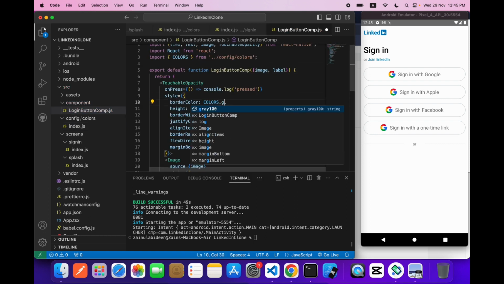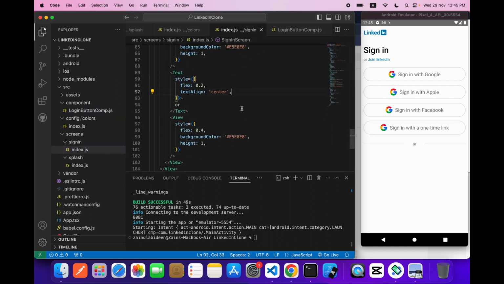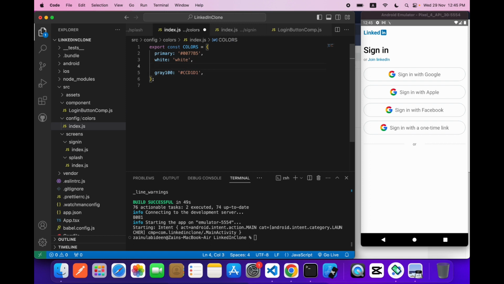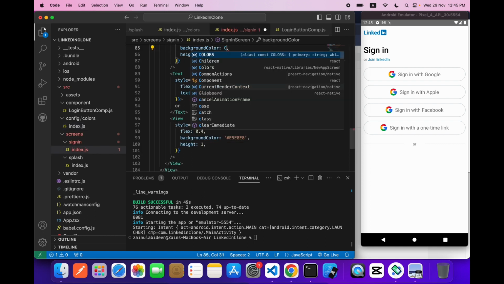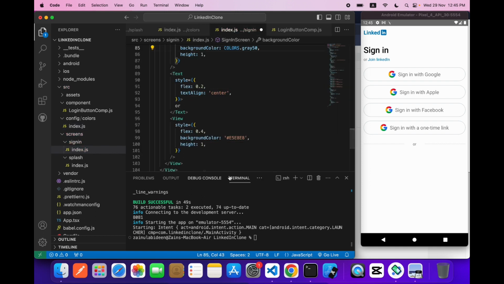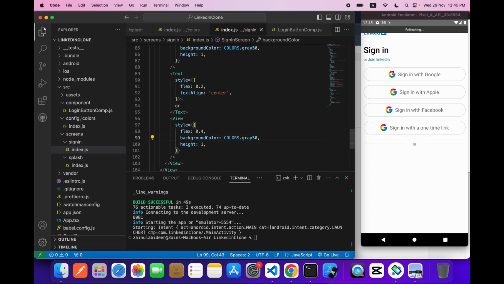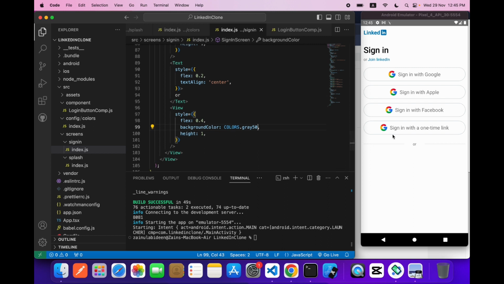Let's say colors dot gray 100, and in our sign in we have this. Okay, I think the lighter should be first, so I will say gray 50. The lighter will be above. Okay, so let's come over here. I will say colors dot gray 50. Colors dot gray 50. Save it. Okay, so we have designed our OR.